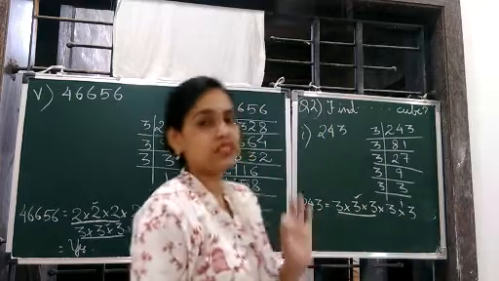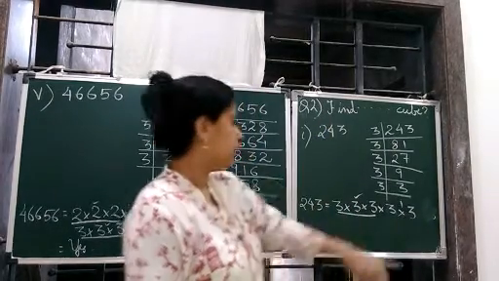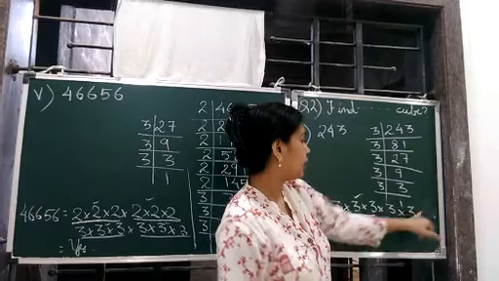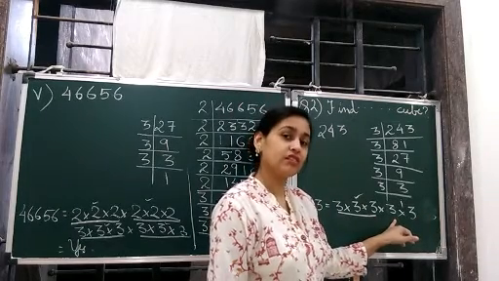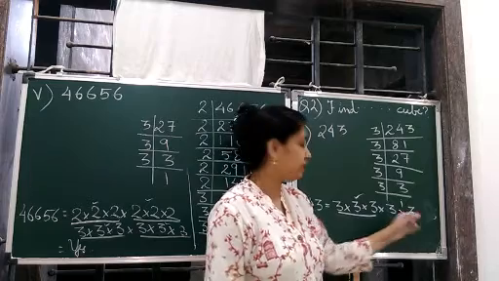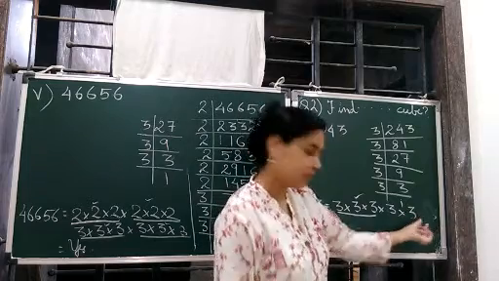So what is the smallest number by which we should multiply to make it a perfect cube? अगर हम यहाँ पे एक और 3 दे देंगे, so this will also become a pair. So by what smallest number should we multiply? We should multiply by 3.